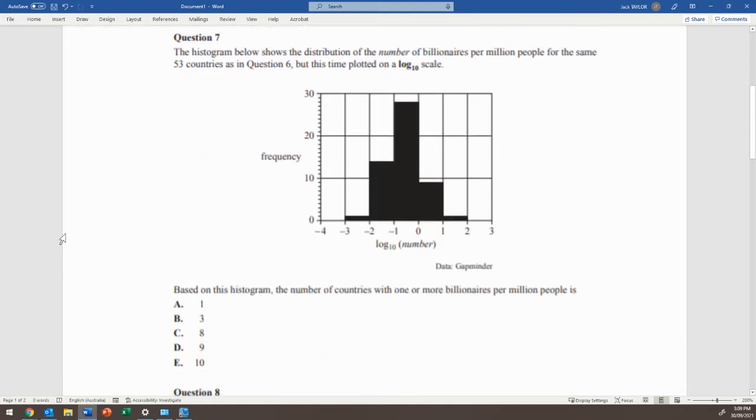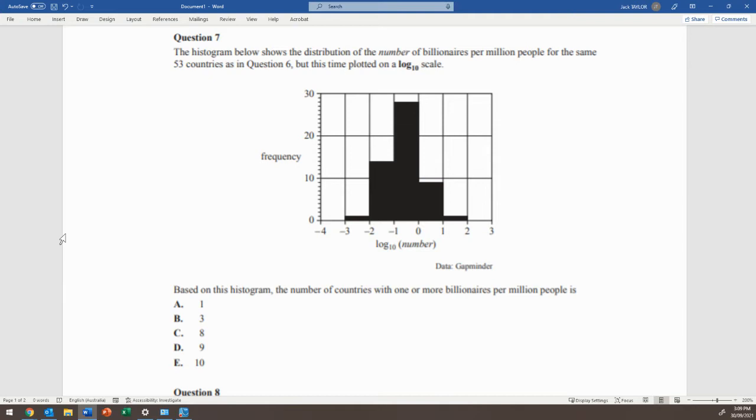So question 7, there's always usually one question around this. In the question before, question 6, there was a graph, but there were some really huge differences between the bars. Therefore, often it's plotted on a logarithmic scale or a log scale like this one. What that does is it essentially scales it down, so it's a bit easier to interpret the graph.